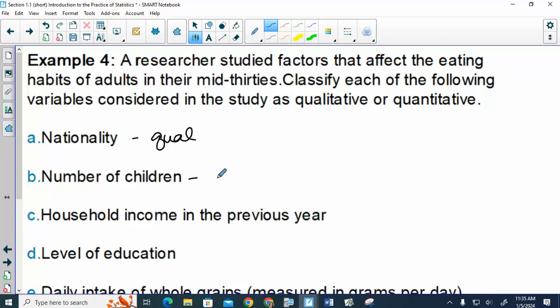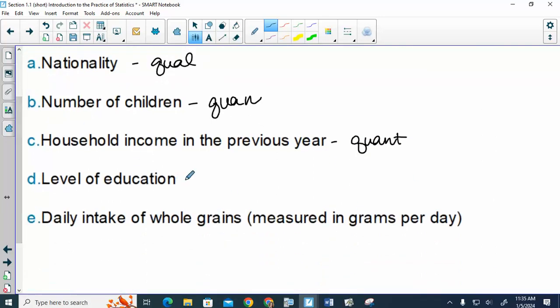Number of children. Household income the previous year. Level of education. Daily intake of whole grains measured in grams per day. Alright, so we seem good with those?